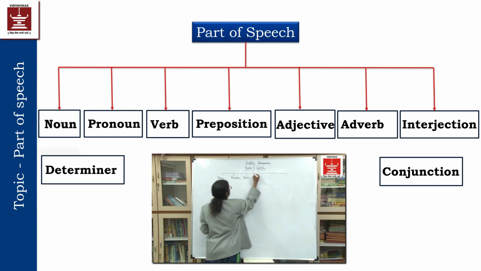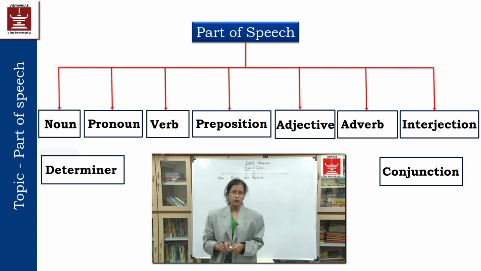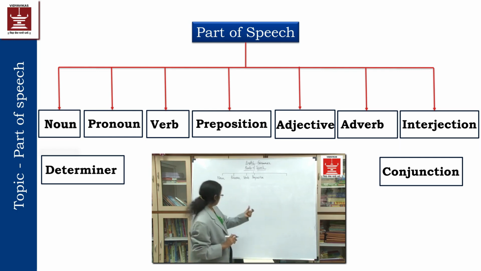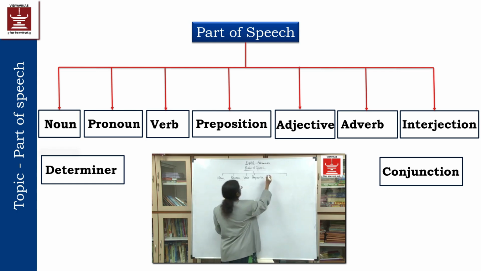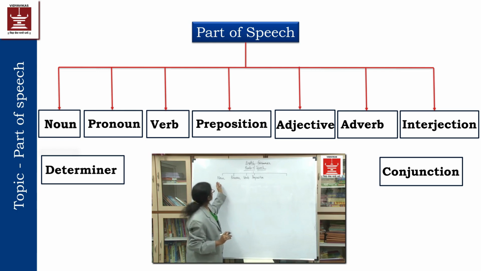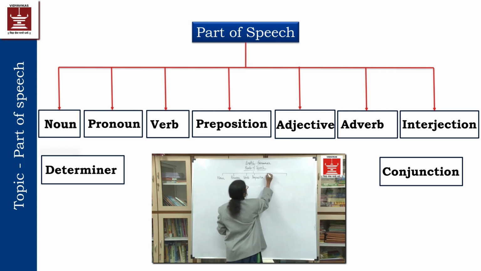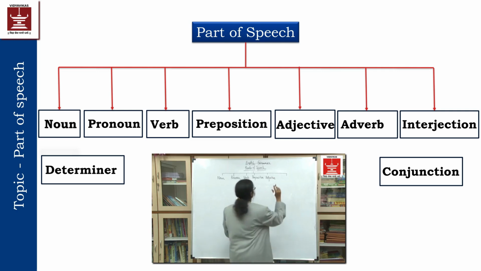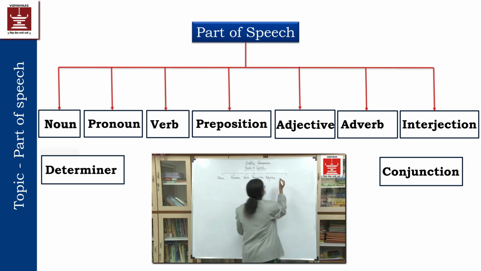Then prepositions, which help to understand the action of the noun towards a subject. We are going to see each and every form, each and every type, step by step. Now the next one is adjective. Adjective, which explains or describes the noun, that word will be called an adjective.